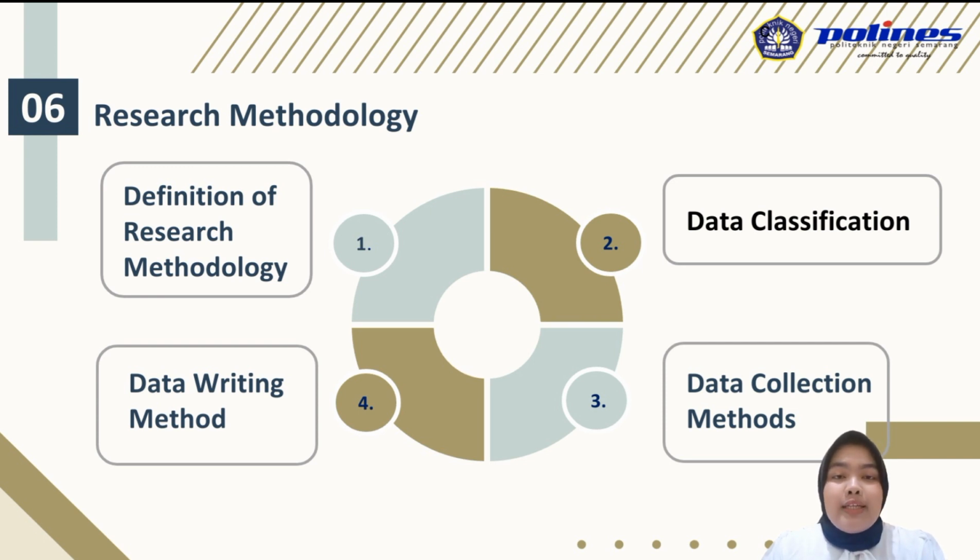The second point is data classification. Types of data according to their nature include quantitative data and qualitative data. The quantitative data used in this research are fixed asset data and production cost data consisting of raw material cost, labor cost, and factory overhead cost.